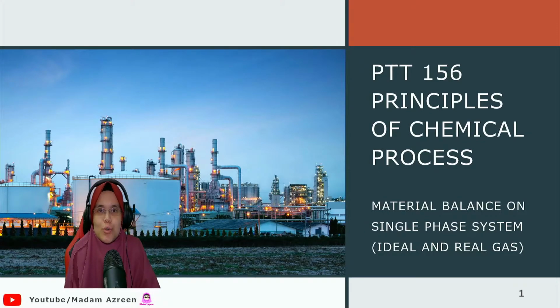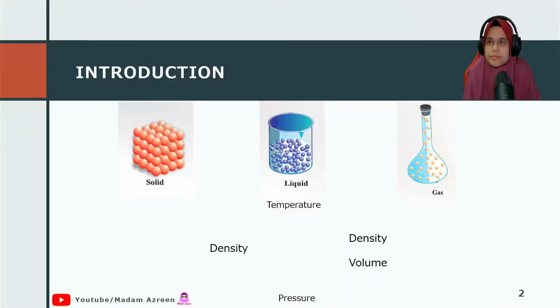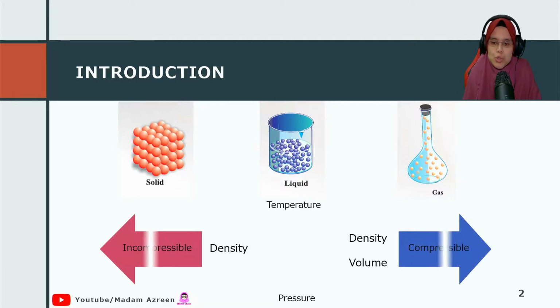Let's continue our topic material balance on a single phase, whereby we're going to learn about real gas and ideal gas. Last time when we learned science, we learned about phases: solid, liquid and gas. And we learned about the property of the material, which is density and volume. Here, I would like to introduce to you the terms incompressible and compressible. I believe you already know about this.